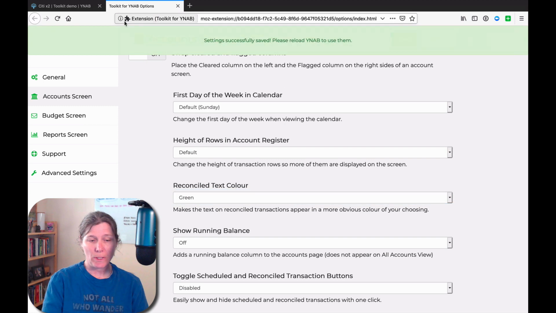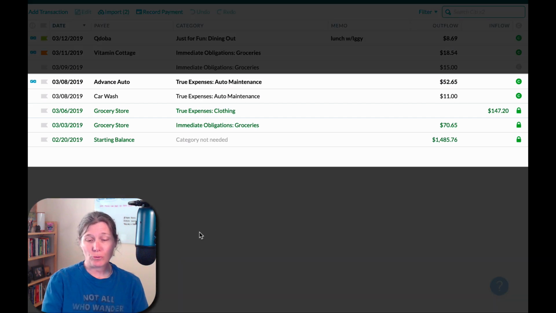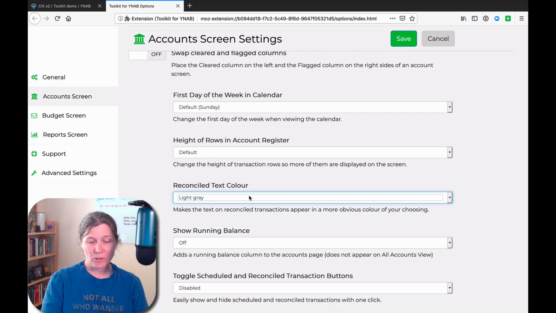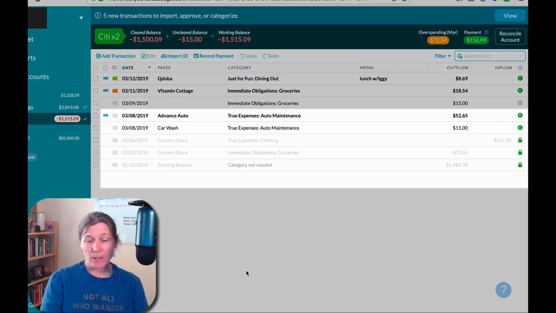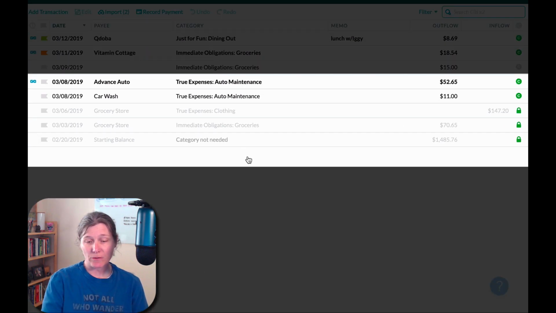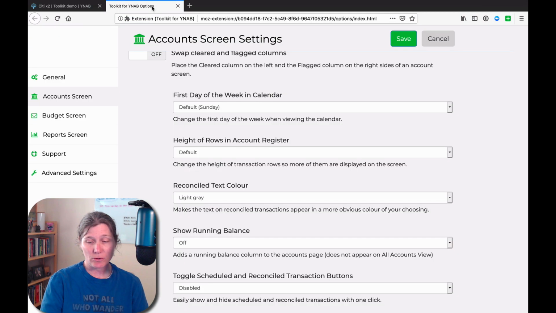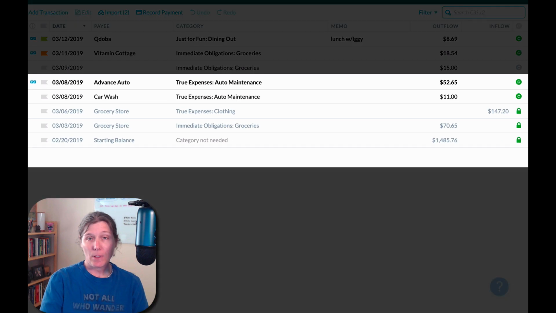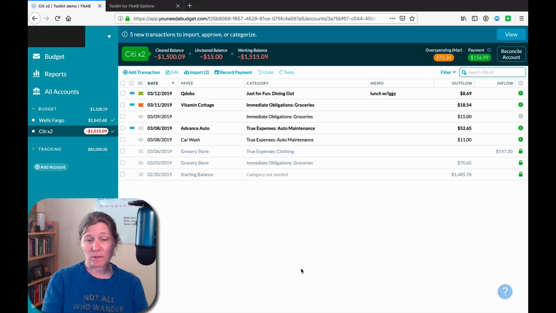So the first option is green. And this screen shows you what our reconciled transactions look like in green. The next option is light gray. And a quick refresh shows us our reconciled transactions in light gray. So it really makes it visually different. We can see immediately which transactions have been reconciled and which ones haven't. Our next option is dark gray, and that font is a little easier for me to see, but it's still a significant visual difference between the reconciled transactions and the unreconciled transactions.